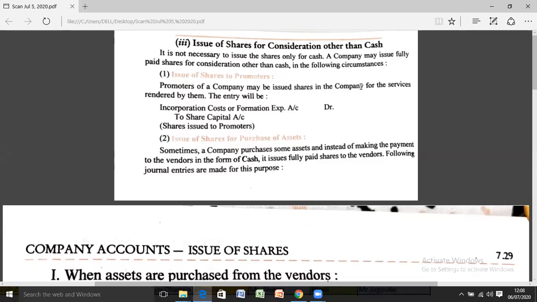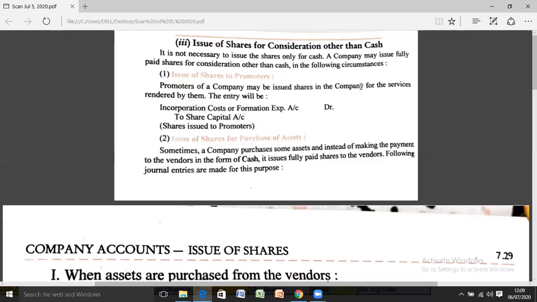Today we are going to start our next topic, that is issue of shares for consideration other than cash. Means a company is issuing its shares but not getting the consideration as cash. A company can issue its shares for consideration other than cash to its promoters as well as at the time of purchase of any asset. Now it's floating on the screen.